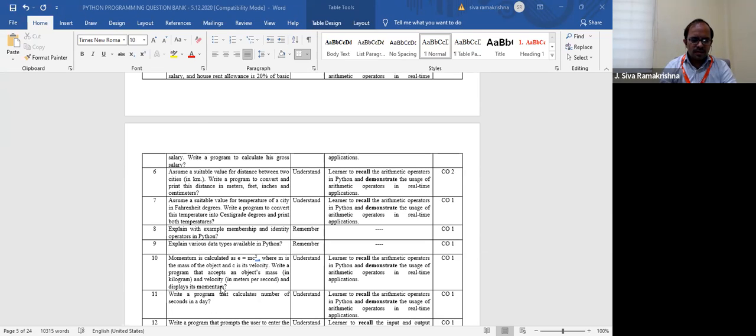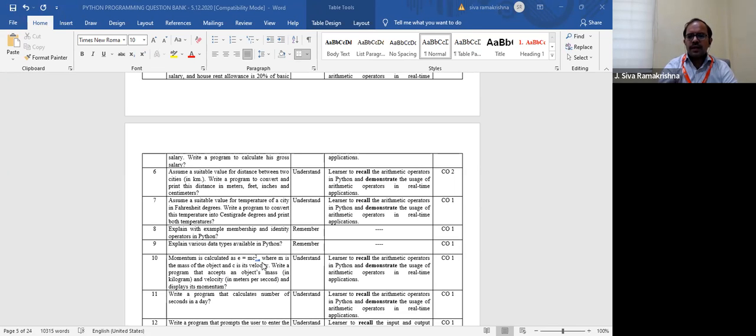Do you want me to solve this, write the program, or can you write the program? Yes, anybody? I hope it is not required. So you can take the two inputs from the user, M and C. Then you write the expression for E equals to mc square.